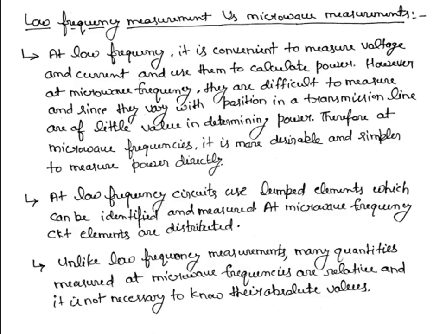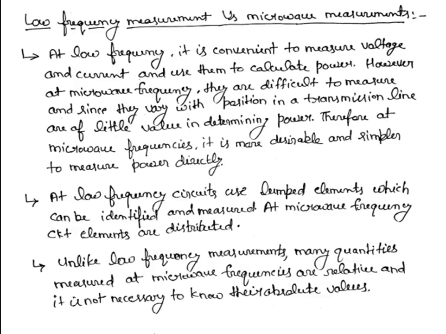But as we know, the parameters of a microwave transmission line change with the distance, so the parameters are not constant. So for the measurement purpose we use relative property.